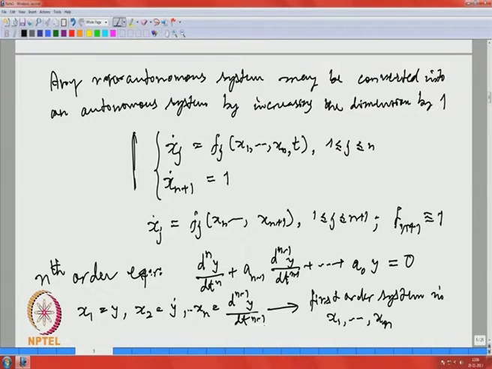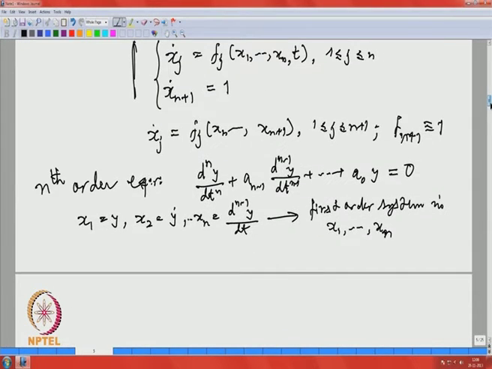Okay. So, that also makes it important. We just have to concentrate on the first order systems. That will also cover, in fact, most of our examples are second order equations and we will be writing them as a first order system. So, we just concentrate the study on first order systems.